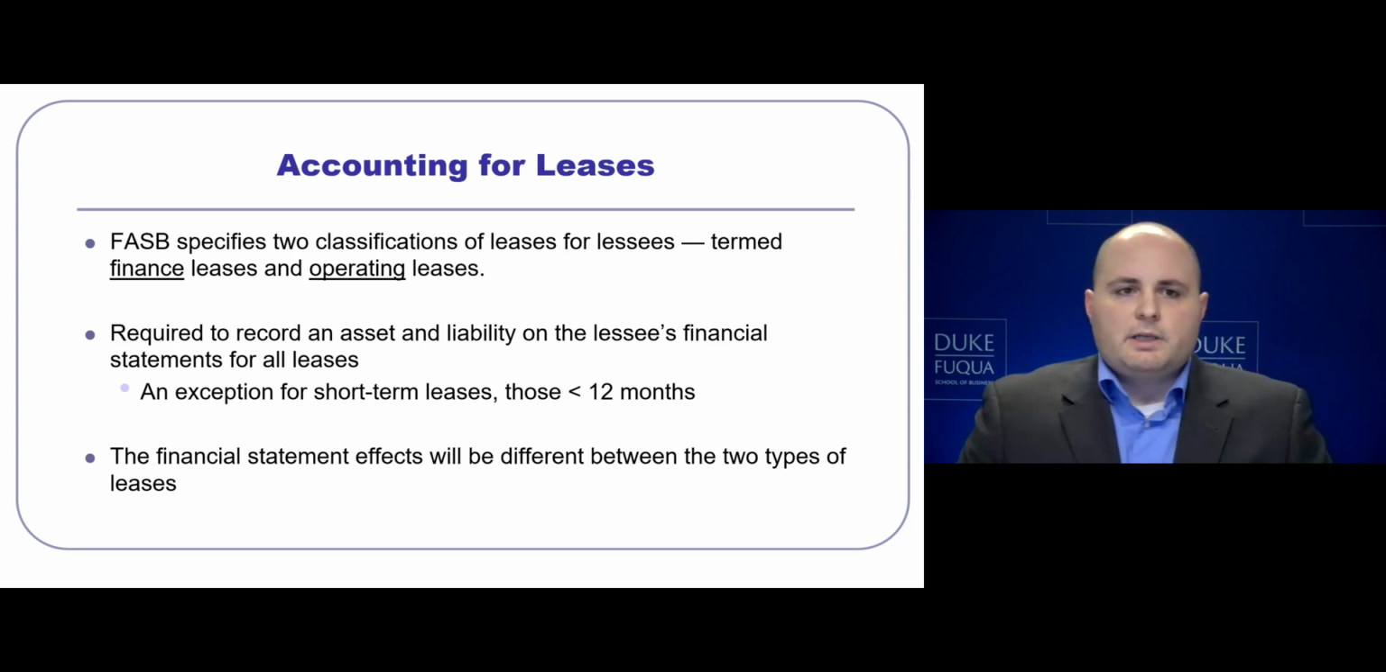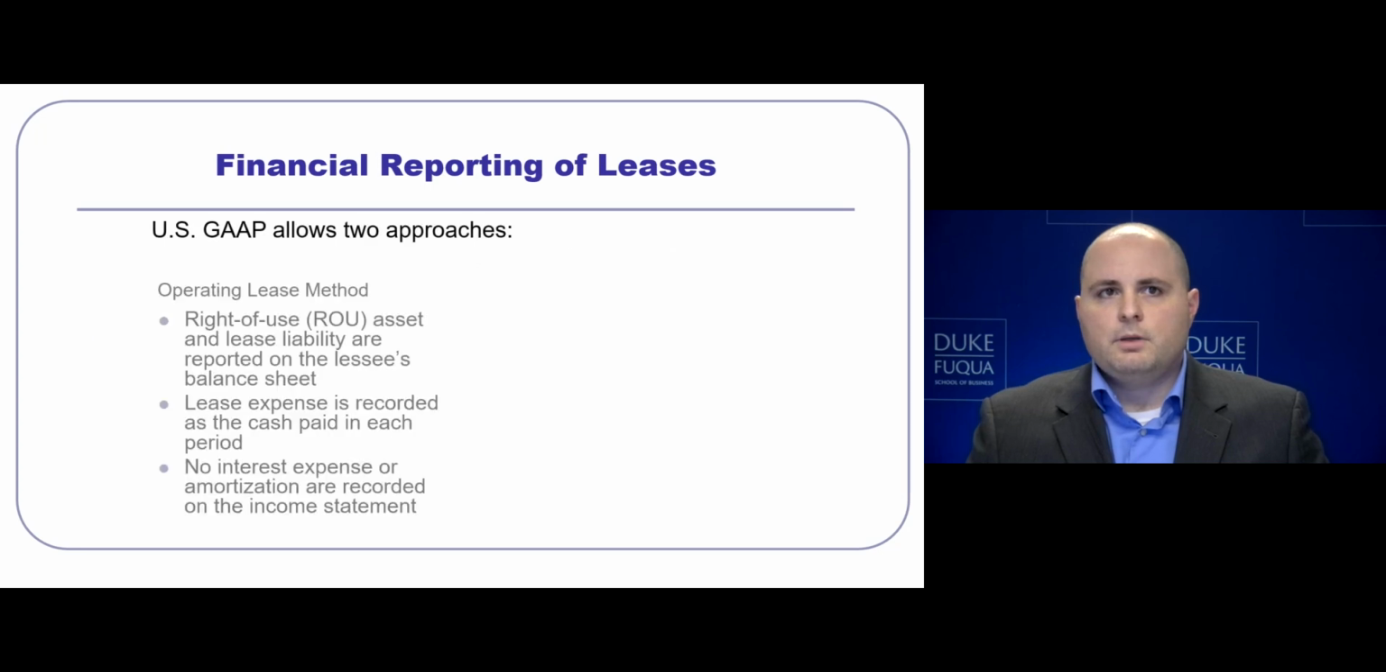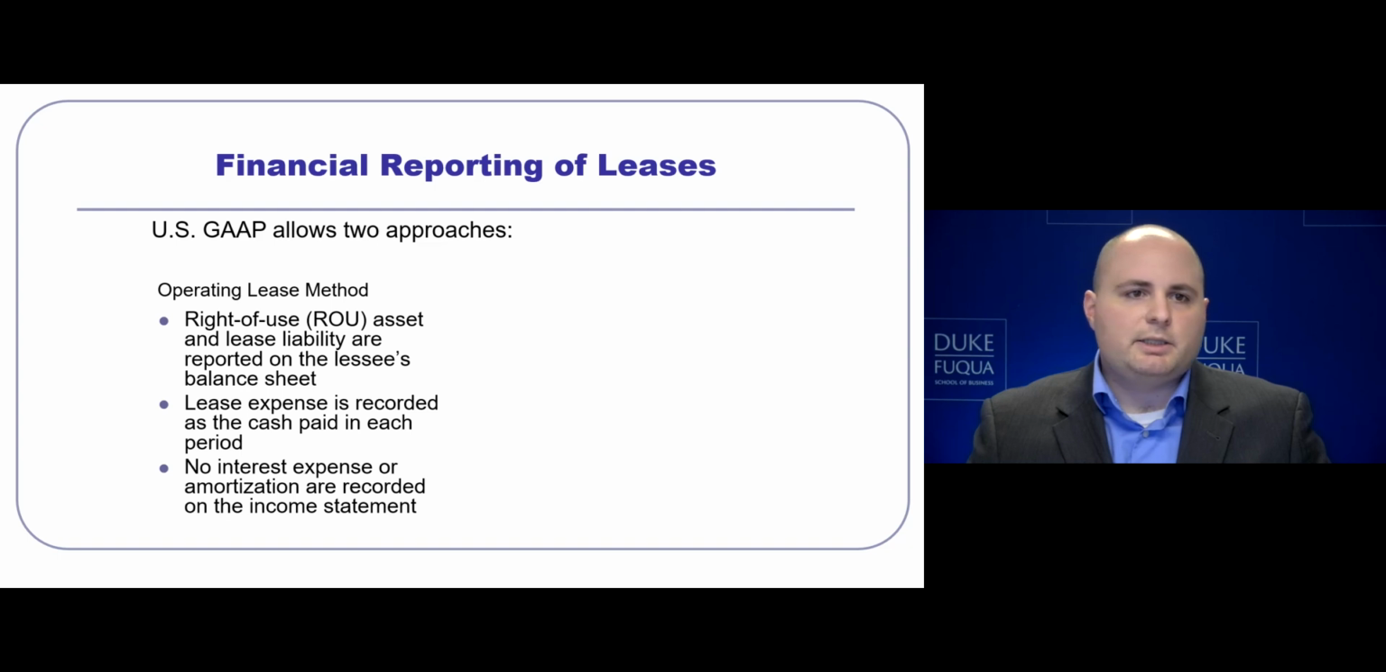Between finance leases and operating leases, the financial statement effects will differ, and we will cover them via examples. For operating leases, the right to use asset and lease liability are reported on the balance sheet. The lease expense is related to the cash that is paid in each period. We will not separately record an interest expense or amortization expense on the income statement, just the lease expense.